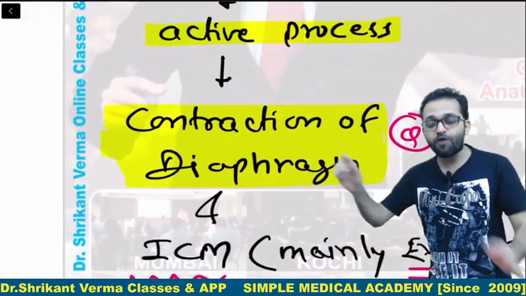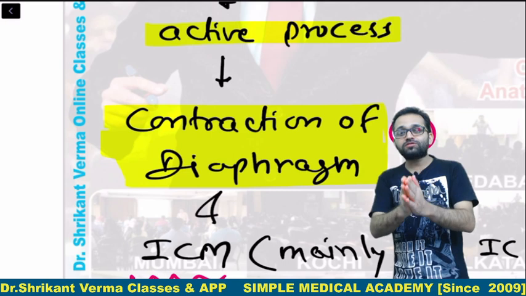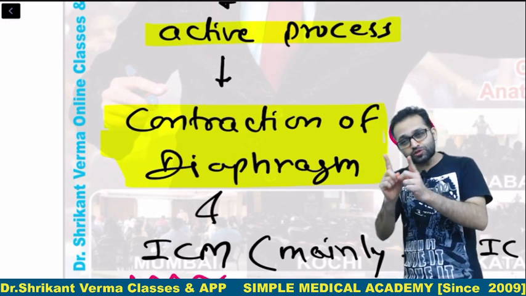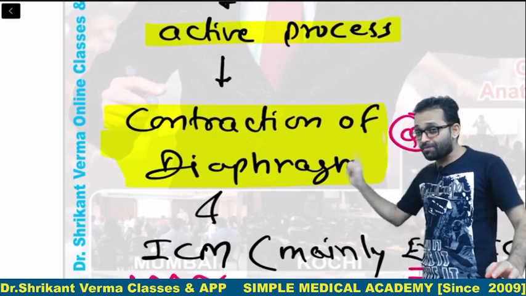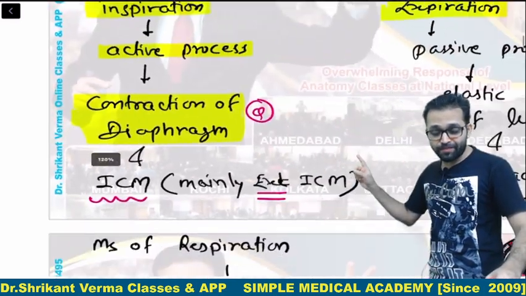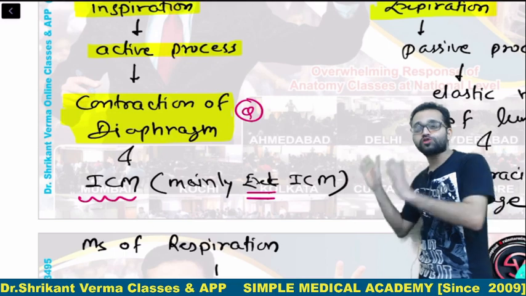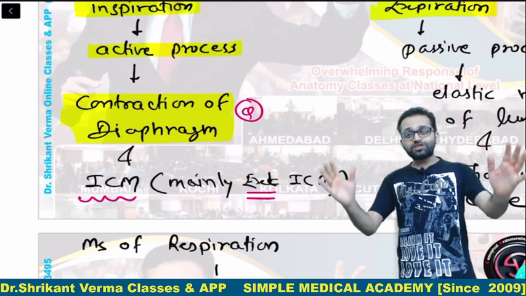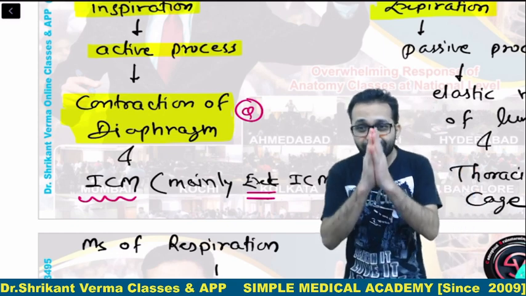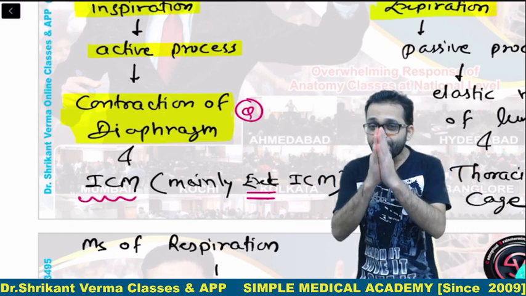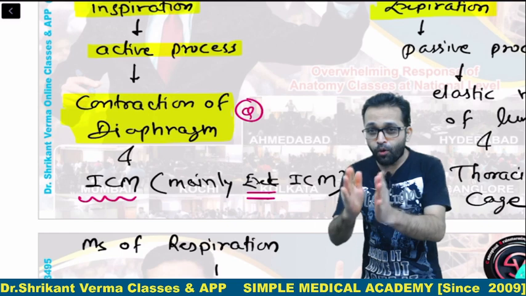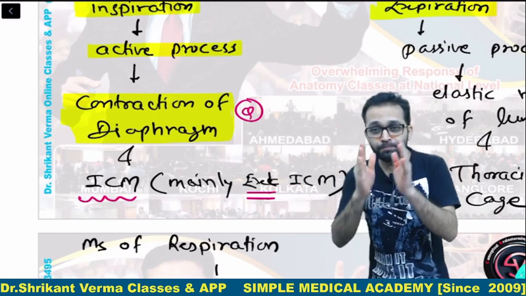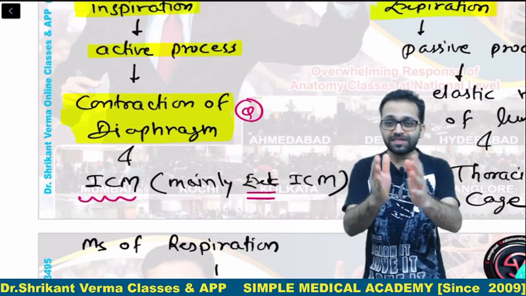The answer is the diaphragm. Never say the intercostal muscles. Yes, they are muscles responsible for respiration, but the most important muscle is our diaphragm. And many times an MCQ in anatomy has also been asked: it is supplied by the phrenic nerve. What is your trick and mnemonic? Our mnemonic is: phrenic nerve, 3 4 5 keeps diaphragm alive. 3 4 5 keeps diaphragm alive.